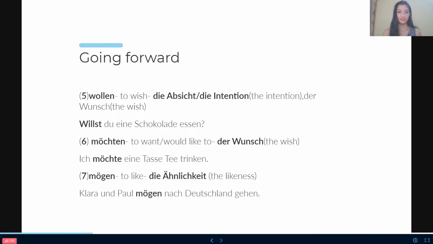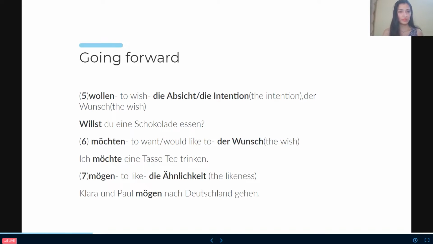So people, you can see in the want, I want to eat the chocolate. So it's like my stubbornness. It's showing my stubbornness, the reflection of stubbornness is coming over here, that I want it right now. I don't know whether you order it online or go to the market, but bring it on the table for me right now. So it's a stubborn wish for me. So to want or would like to, there wants the wish. So I want to eat the chocolate, mainly the stubborn wish, or I would like to have a chocolate, again a normal wish, but still a bit inclined towards stubbornness.